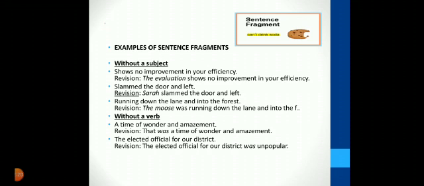Now, without a verb. Example: "a time of wonder and amazement." Correct is "That was a time of wonder and amazement." Example 2, "the elected official for our district." Correct is "The elected official for our district was unpopular."